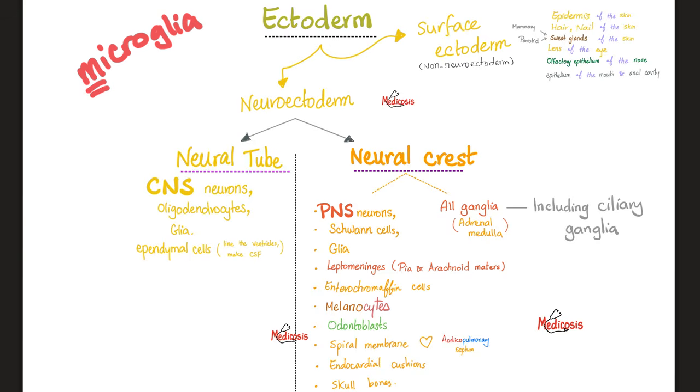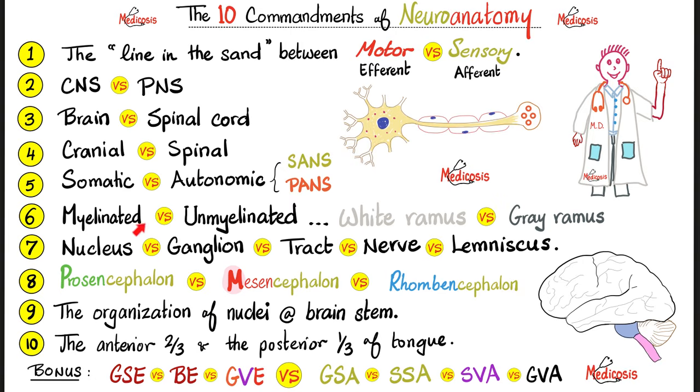Next, how about the meninges, the coverings that cover the brain and the spinal cord? Well, you have three meninges. There's the dura mater, the arachnoid mater, and the pia mater. The dura mater is mesodermal in origin, but the pia and the arachnoid maters are ectodermal in origin, especially from the neural crest. Next, let's talk about myelinated versus unmyelinated fibers.